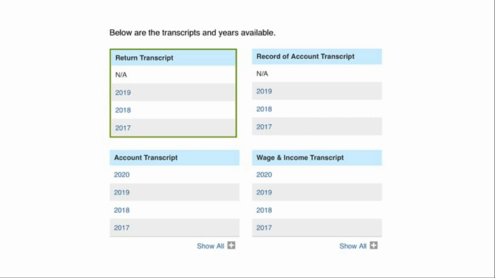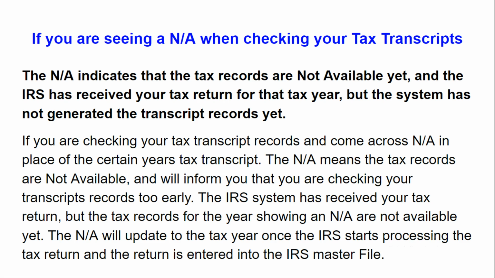If you are seeing an NA status when checking your tax transcripts, the NA status indicates that the tax records are not available yet, and the IRS has received your tax return for that tax year, but the system has not generated the tax transcript records yet.